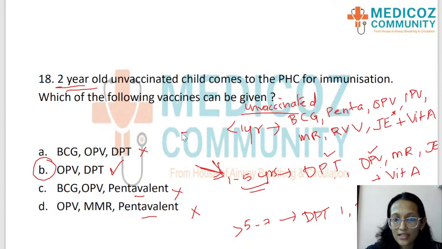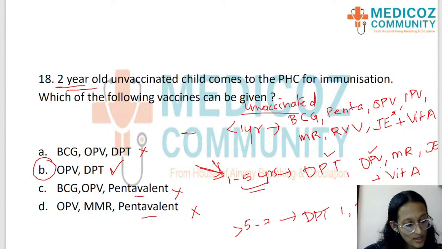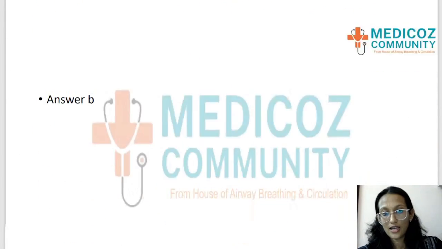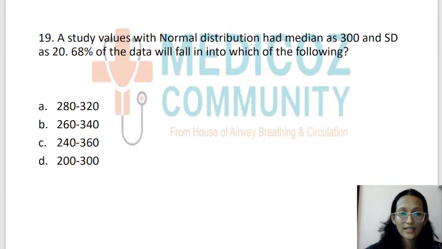So please learn this concept of what an unvaccinated child less than 1 year can get, what a child of 1 to 5 years can get, and what a child more than 5 years or 5 to 7 years can get. Okay, I hope that is clear. Are you with me? Please put up your answers so that I know you are still here and I'm continuing my session. Okay, the next question.